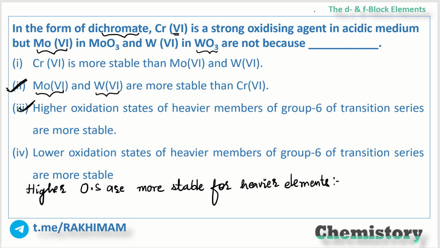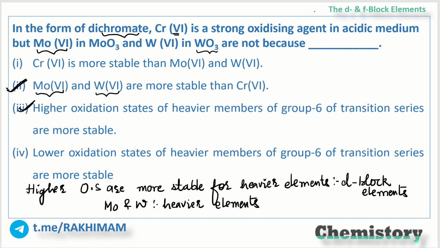I'm talking about d block elements. Remember this. So molybdenum and tungsten are heavier elements. Fine. So they are more stable in +6 oxidation state.